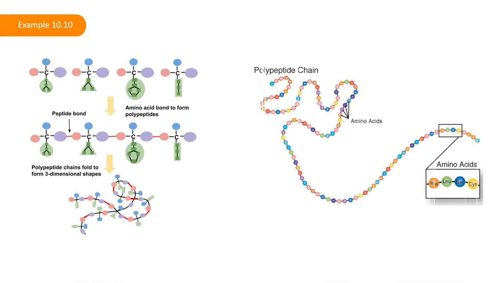The products that such linkages form are peptides. As more amino acids join this growing chain, the resulting chain is a polypeptide. Each polypeptide has a free amino group at one end. This end is the N-terminal, or the amino terminal, and the other end has a free carboxyl group, also the C or carboxyl terminal.